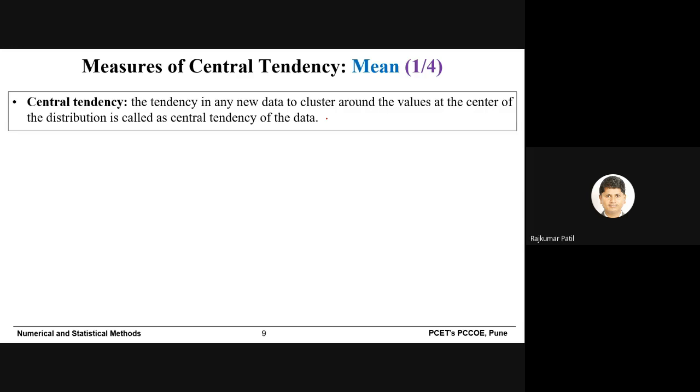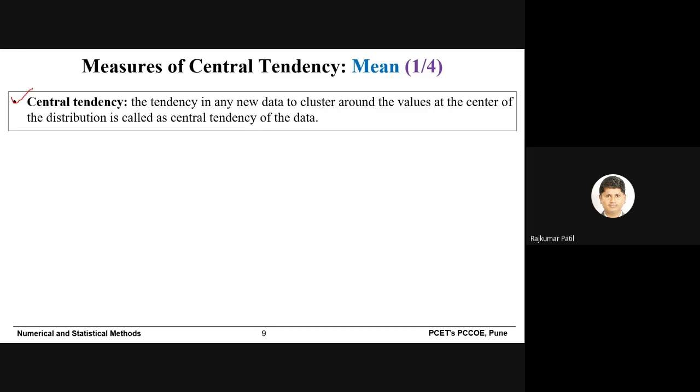If you take the average of all the marks, the mean will be around 85. When you compare the mean with individual subject values, all these values are very close to 85, right? So your average will be at the center and individual subject marks will be very close to that. So this is the meaning of central tendency.